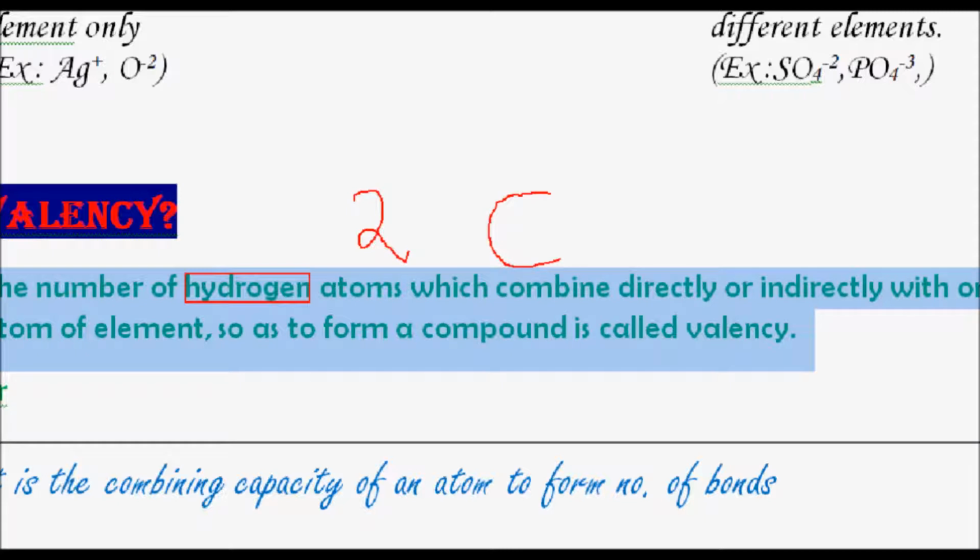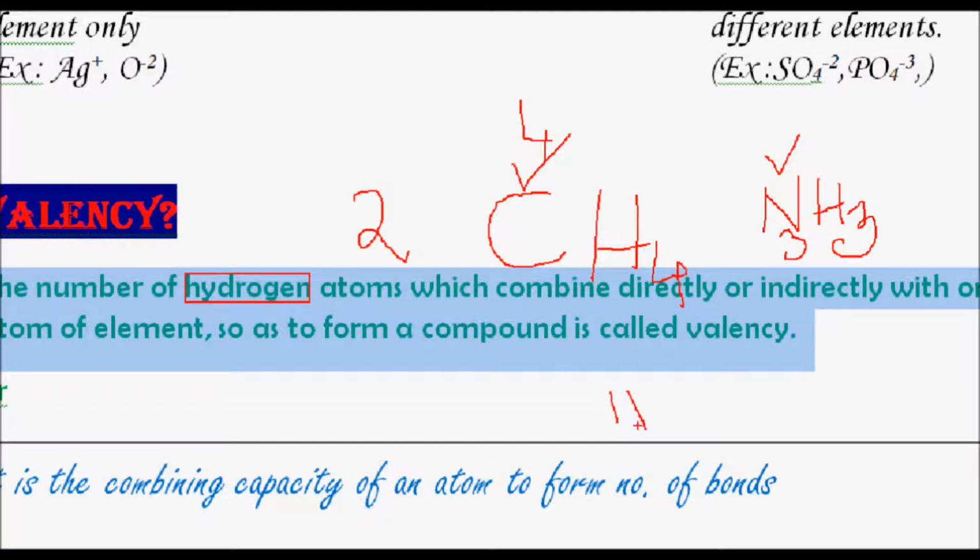Or if an atom is combining with four hydrogens, for example carbon in methane, carbon combines with four hydrogens, therefore carbon's valency will be 4. In case of ammonia, the formula NH3, with how many hydrogens is nitrogen combining? It is combining with 3 hydrogens, therefore nitrogen's valency is 3. If you want the valency of oxygen, take the example of water, H2O. With how many hydrogens is oxygen combining here? It is combining with 2 hydrogens, therefore the valency of oxygen is 2.